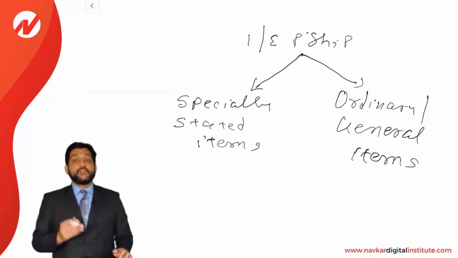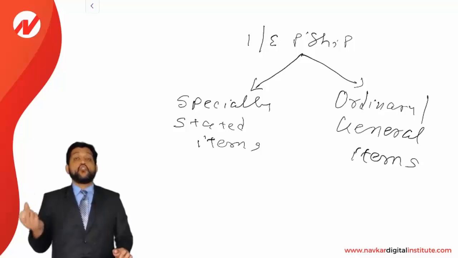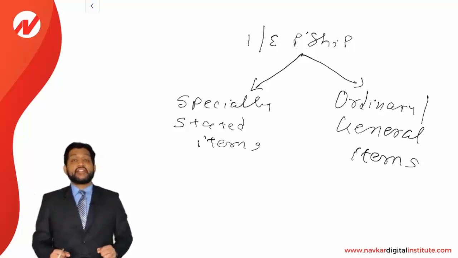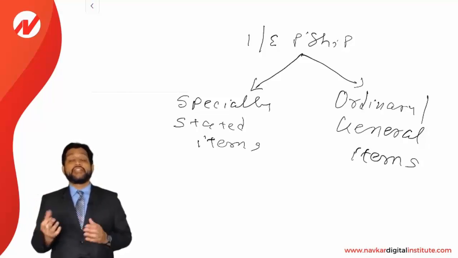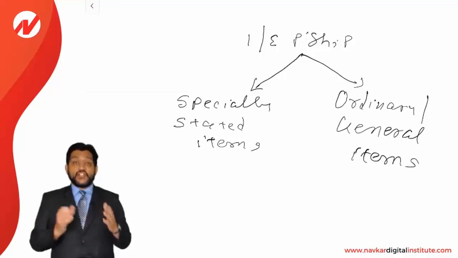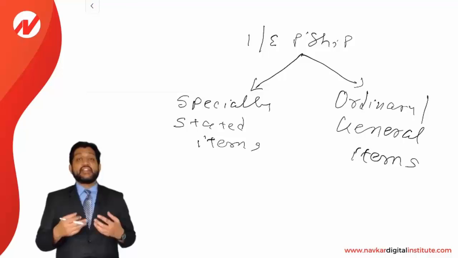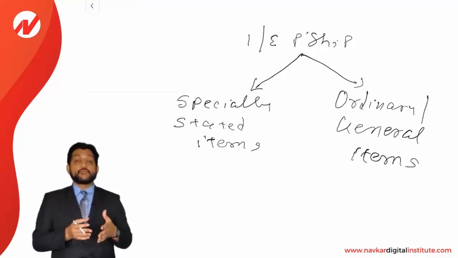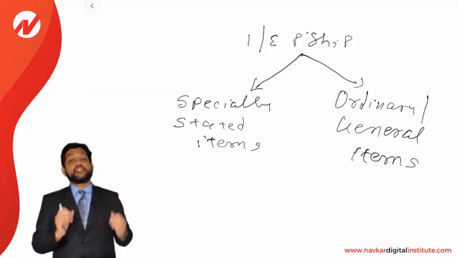Partnership's income and expenses will be divided in two types: separately stated items, and second, ordinary items or general items. See, a regular business activity, the regular operating activity of a partnership, is considered an ordinary or general item. And the special kind of items like investments, capital gains, capital losses, charitable contributions, which are not routine incomes and expenses, are considered specially stated items or separately stated items.